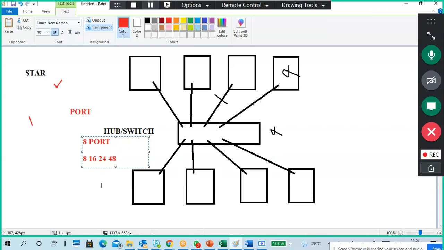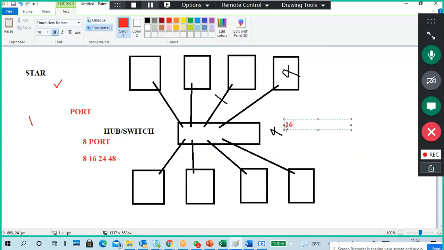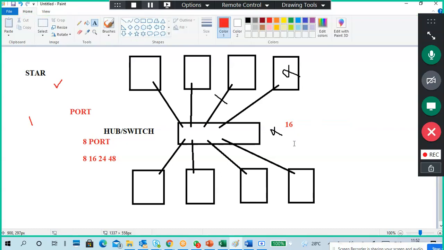So different port switches are there. If you take a 16 port switch, how many connections can we make? 16 only, 16 computers or 16 connections in total.